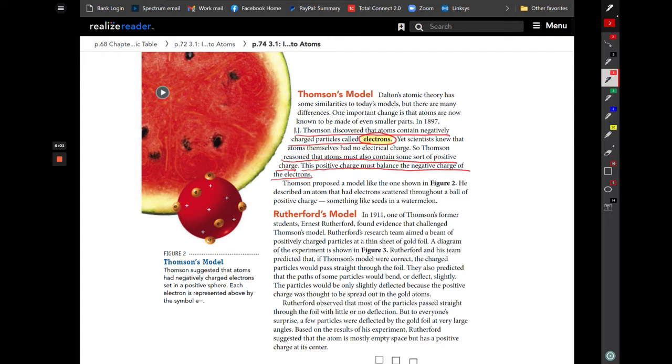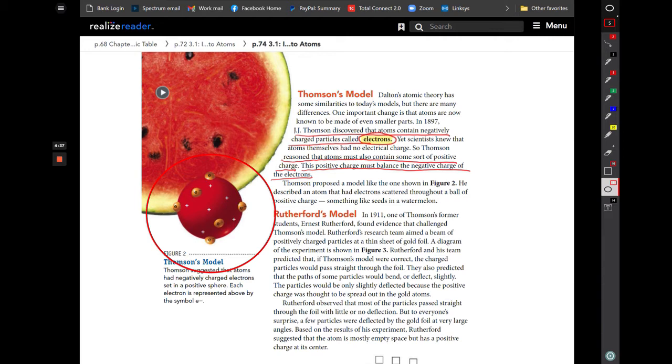So he proposed the model that we see here. They reference it and say that it's kind of similar to a watermelon, meaning that the electrons are like the seeds, and they're embedded in this mass of stuff that would be the positive material in the atom. This is often referred to as the plum pudding model when people write about science, meaning that the positive stuff is like the pudding or the bread, and the electrons are like the raisins that are spread out through everything.